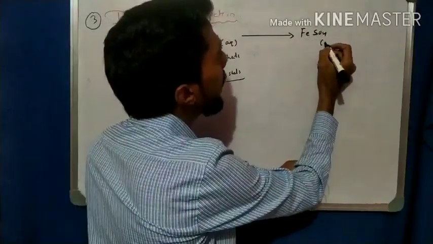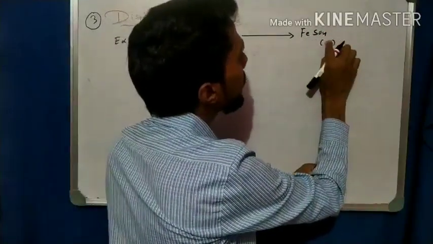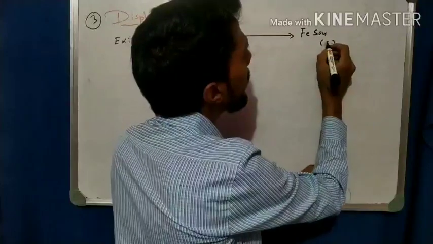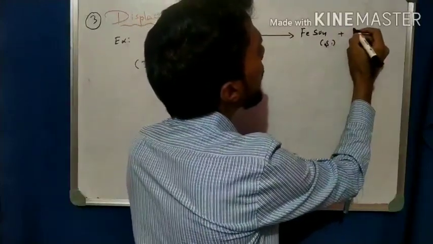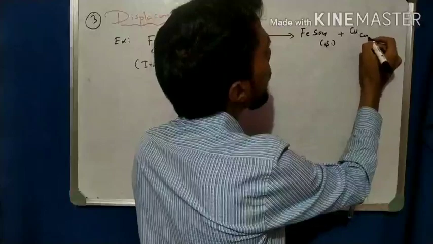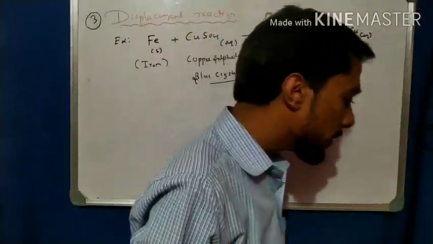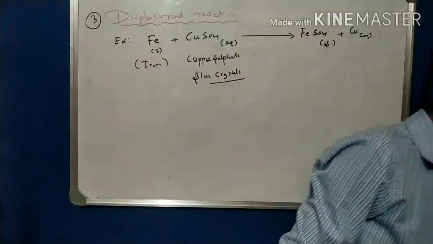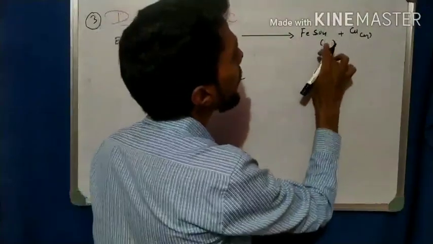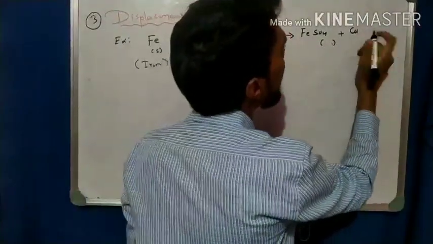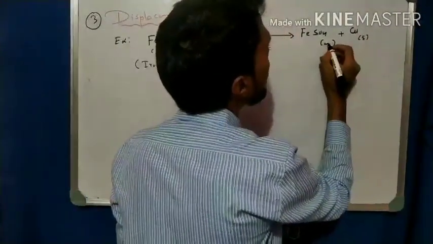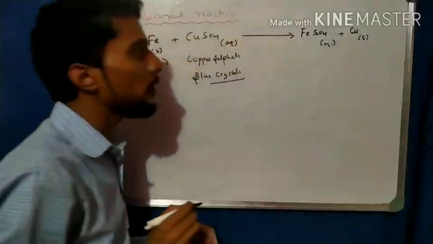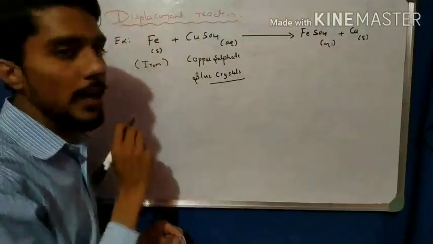FeSO4, solid, plus Cu, aqueous. This is what takes place. This is solid and this is aqueous.